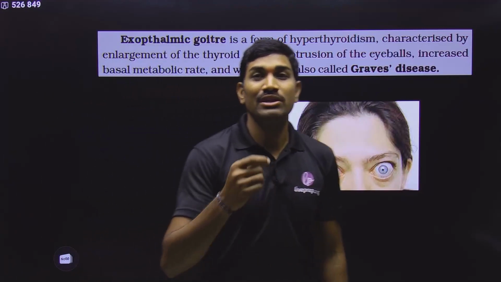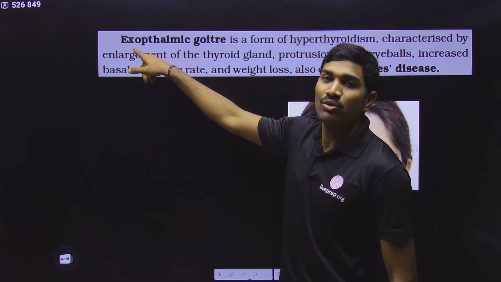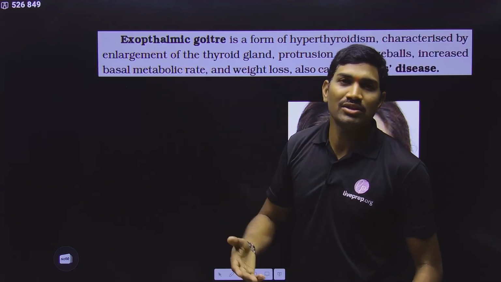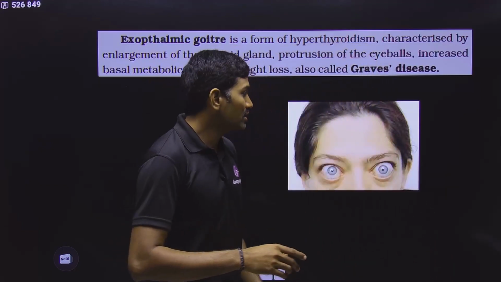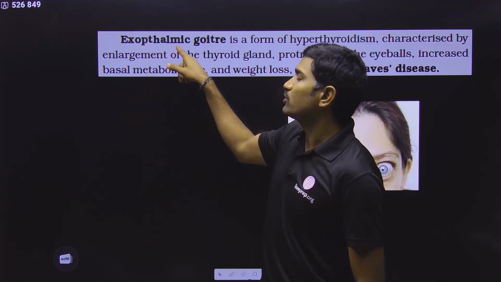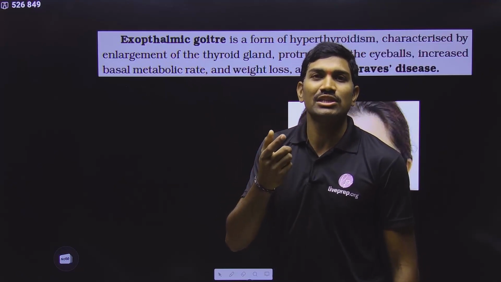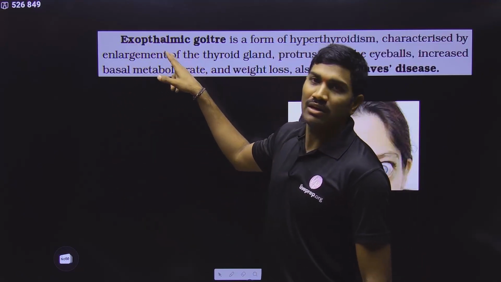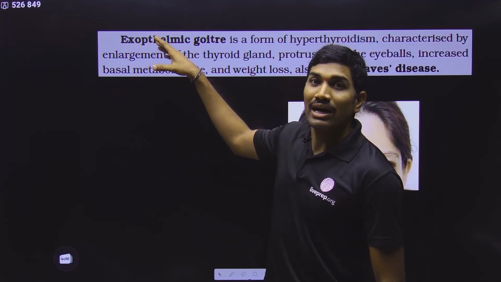And here we are observing one important feature, that is exophthalmic. Exo, what is this one? Exo is outside. Protrusion, coming out. What is coming out? Ophthalmic. The term ophthalmic we use with respect to eyes. So exophthalmic, eyes are coming out.